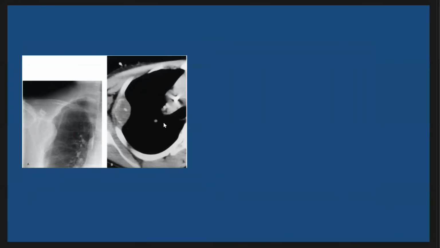Here, another patient with chest wall mass, and we see here in the lateral chest a rib destruction, and that rib destruction is demonstrated by CT scan also, and the patient has hyperparathyroidism, and this patient has a brown tumor, with known history of hyperparathyroidism and renal osteodystrophy from chronic renal failure.